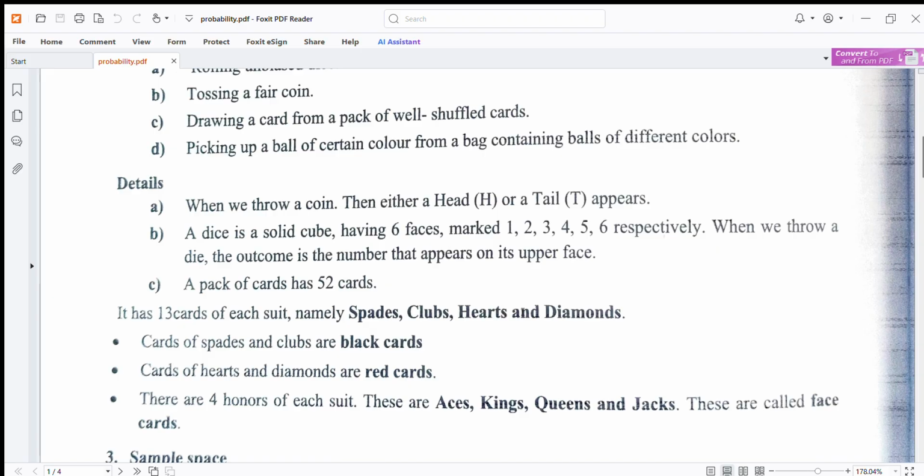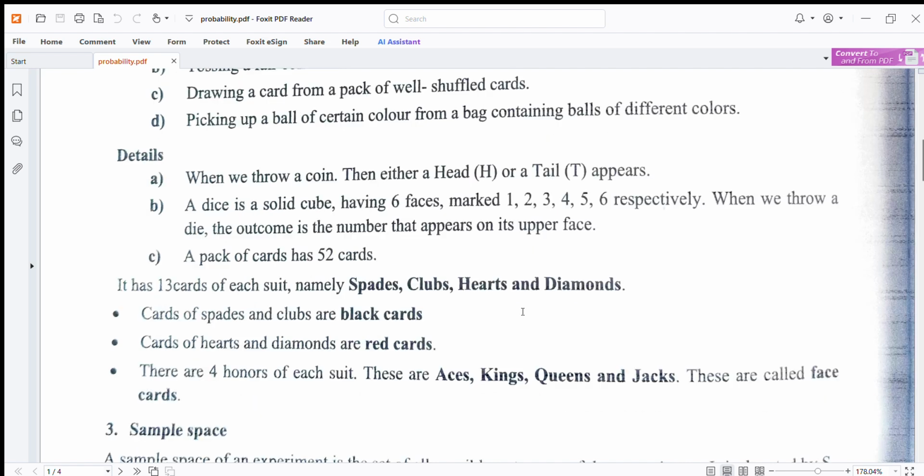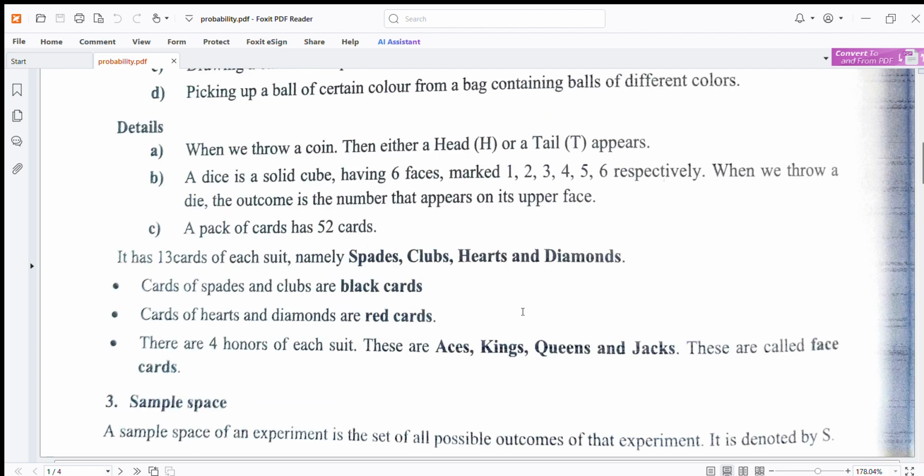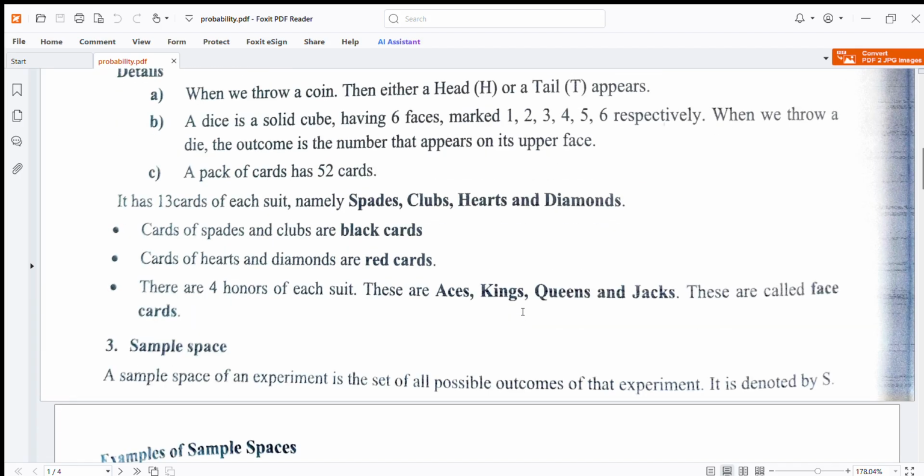A pack of cards has 52 cards. It has 13 cards of each suit, namely spades, clubs, hearts, and diamonds. Cards of spades and clubs are black cards, and cards of hearts and diamonds are red cards. There are 4 honors in each suit: Ace, King, Queen, and Jack. These are called face cards.